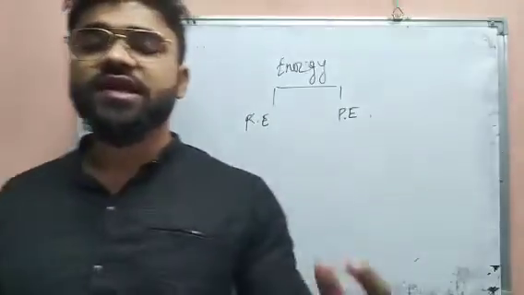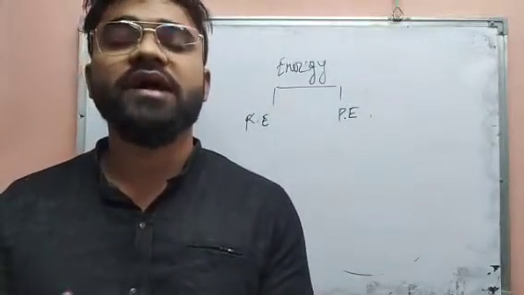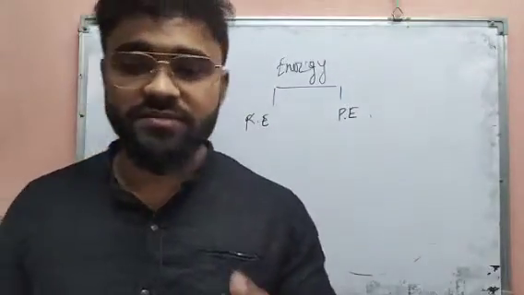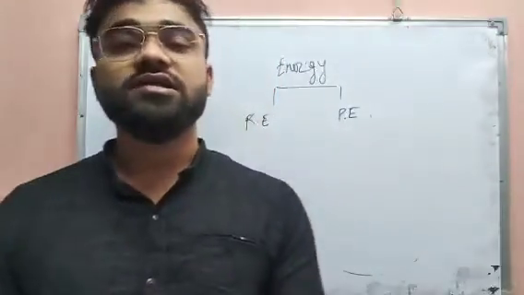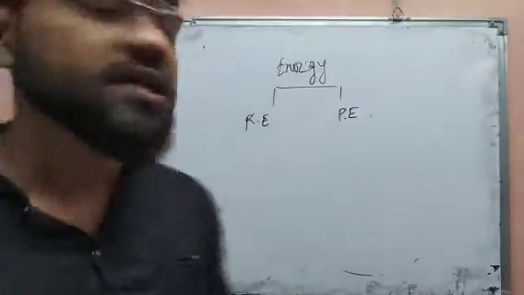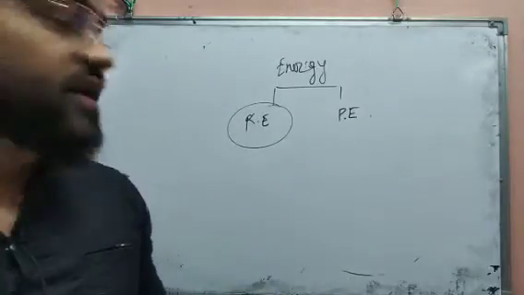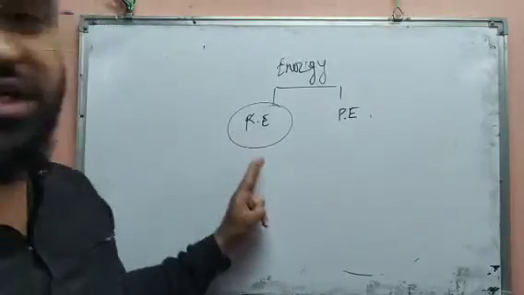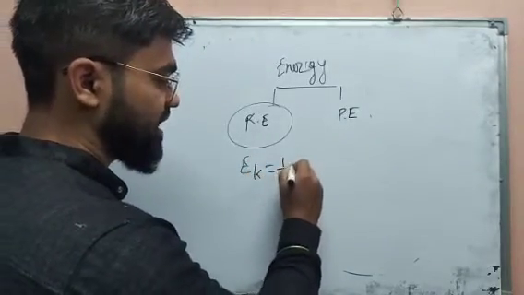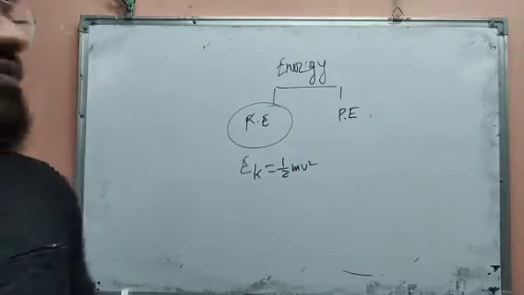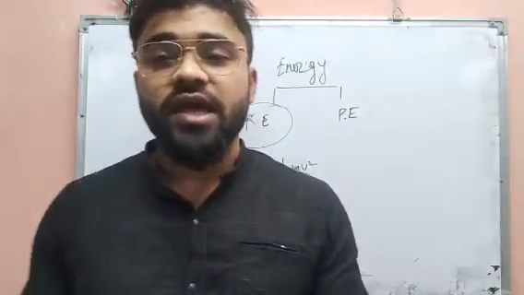See here, suppose a bike is moving or a car is moving. At that time, if you are asked what energy is required, you have to say kinetic energy. Why? Because this energy is needed for a moving object. So the energy possessed by a body in motion is called kinetic energy. It is denoted by KE, and the formula is half mv squared.